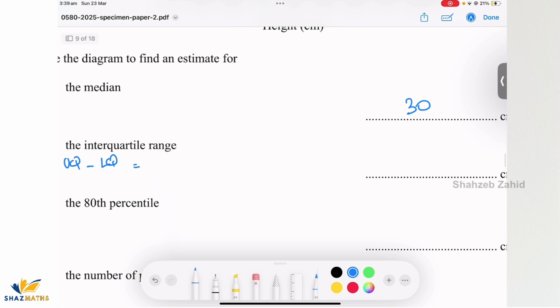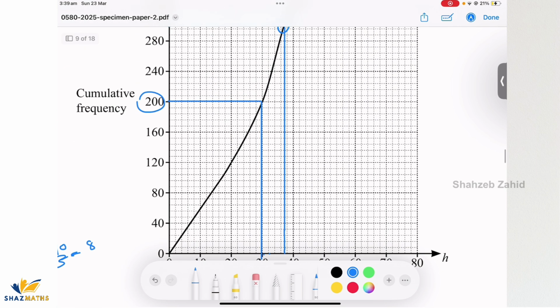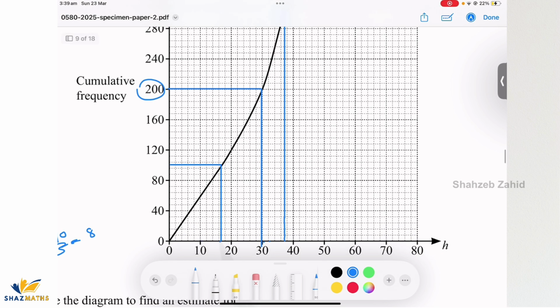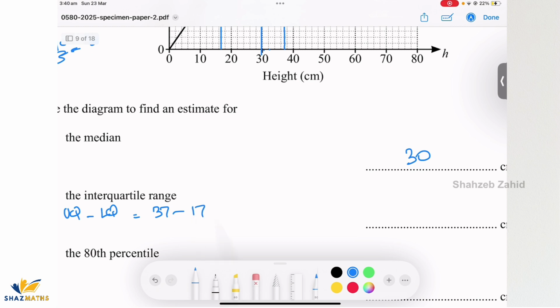So upper quartile is 37 minus lower quartile, which is at 100. It's gonna be somewhere here, which is, we go, so 12 14 16, and then it should be 17. So 37 minus 17, which is 20.